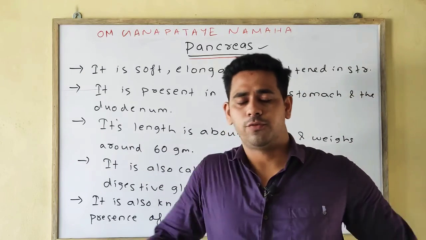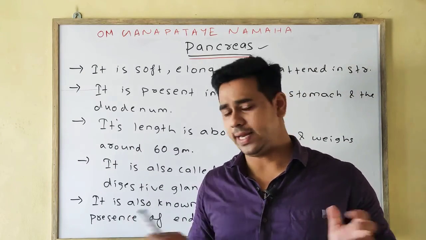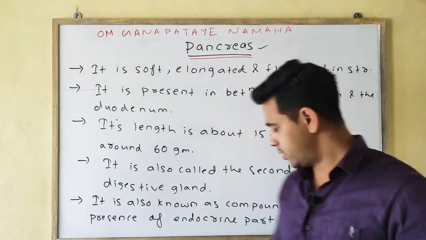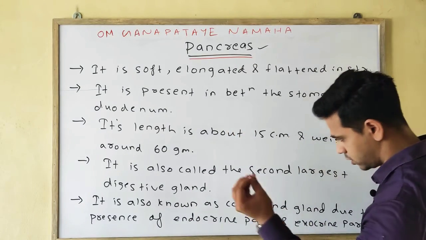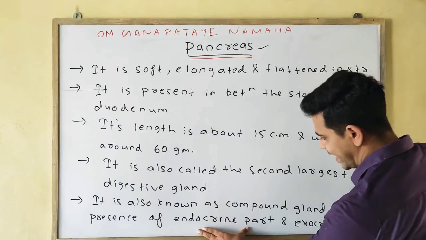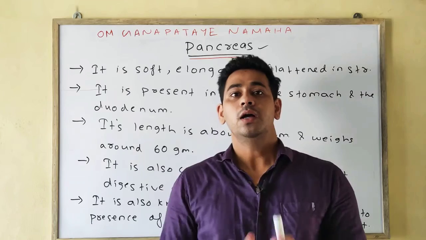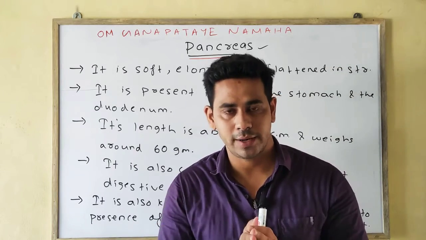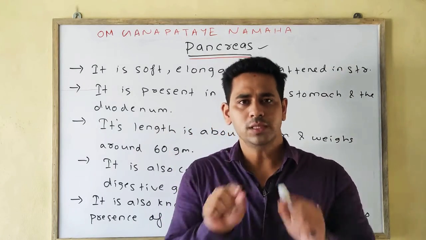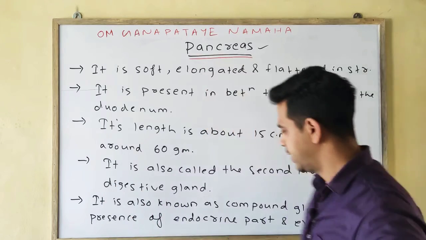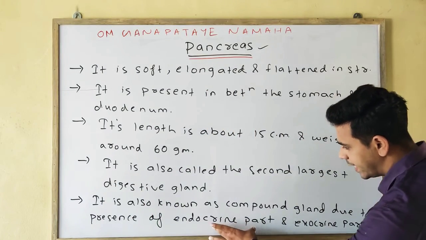In the first year you will be reading in detail about the various glands, but I'll just say some introduction. An endocrine gland means the ductless gland, whereas exocrine means the presence of a duct.